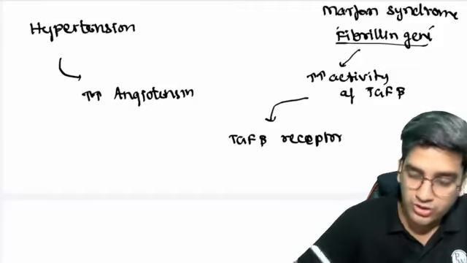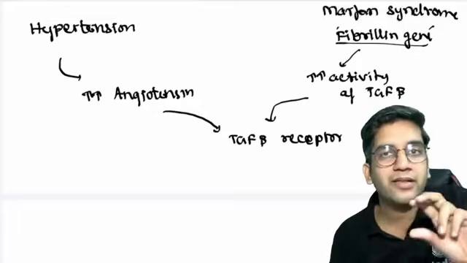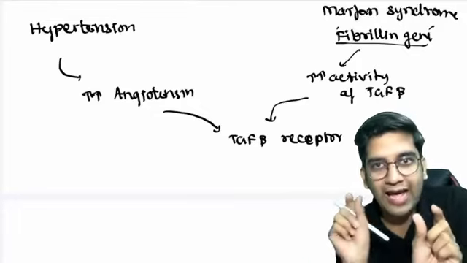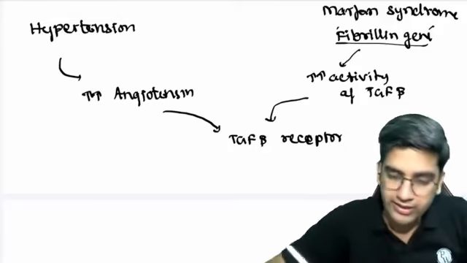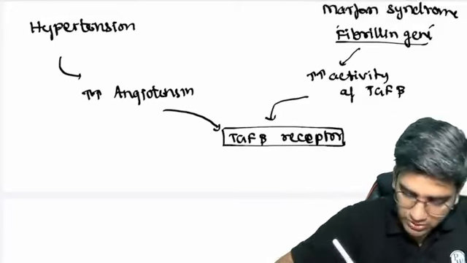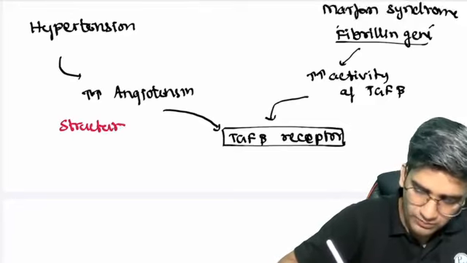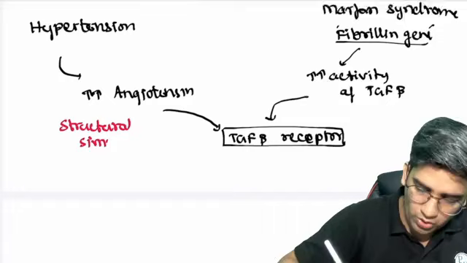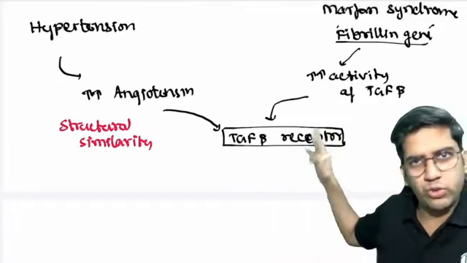Unfortunately, angiotensin also binds to the TGF beta receptor, for the simple reason that the angiotensin receptor and TGF beta receptor are more or less similar morphologically or structurally, right? So both of them bind to the TGF beta receptor, right?